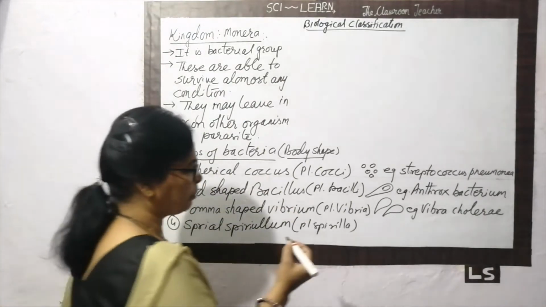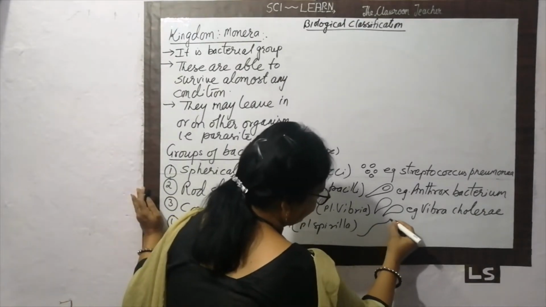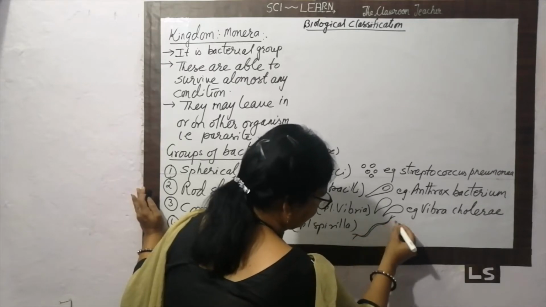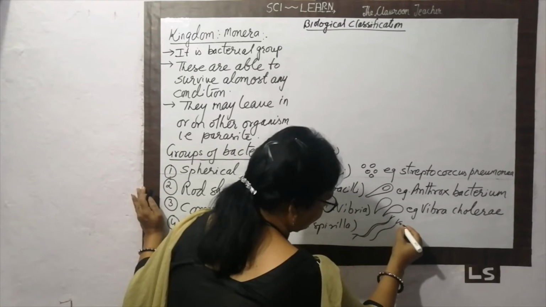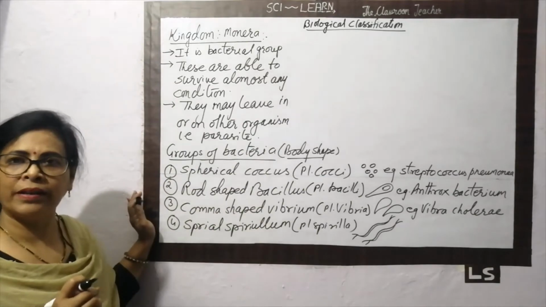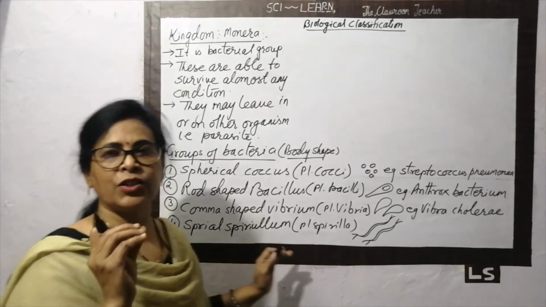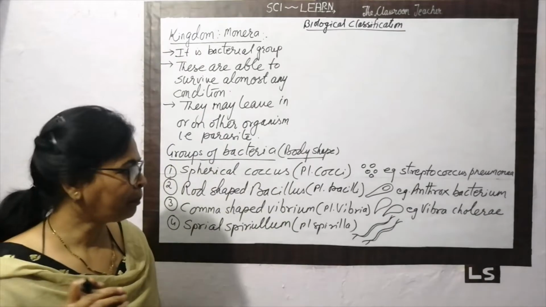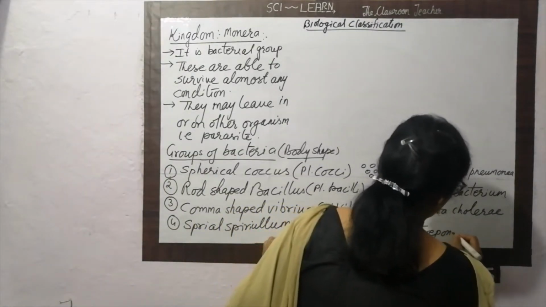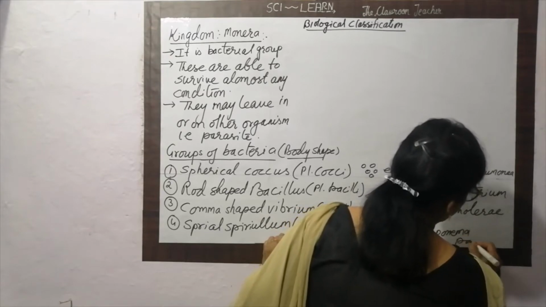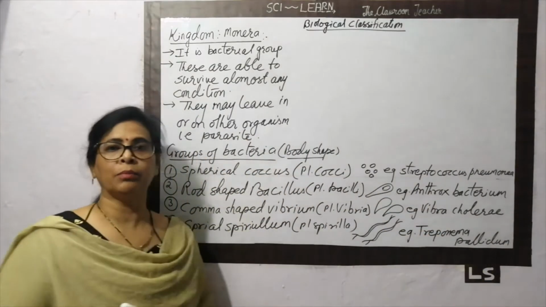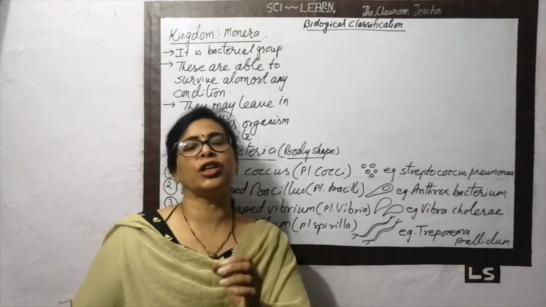Now what is the spiral shape? Somehow like this. This is the spiral shaped bacteria, and the example of this spiral shaped bacteria is the Treponema pallidum. So this is some group of bacteria on the basis of the body shape of the bacteria.